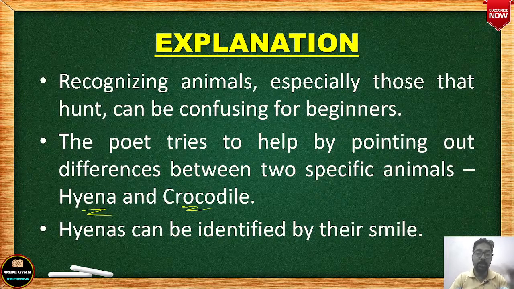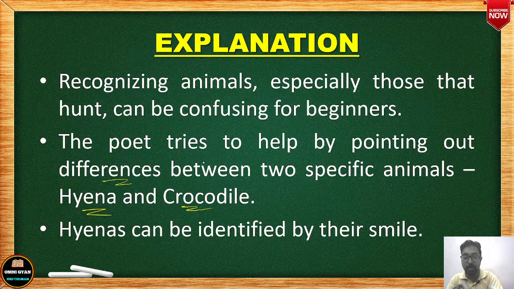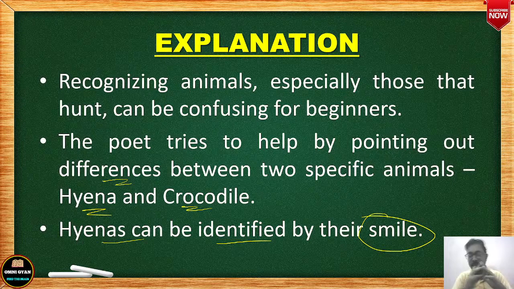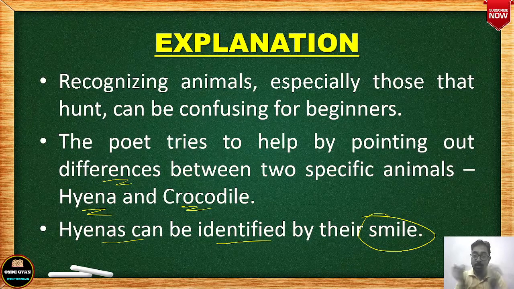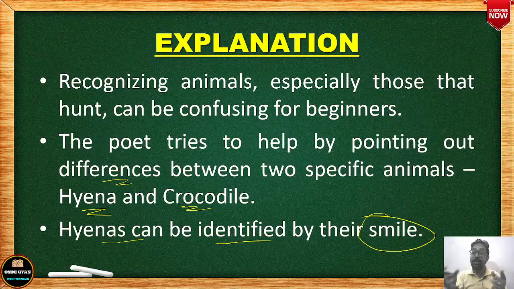So the poet is telling us that there are two differences between hyena and crocodile. तो दो ऐसे differences हैं between hyena and crocodile, from which you can easily identify which is a hyena and which is a crocodile. How can you identify hyenas? Hyenas can be identified by their smile. If you look at pictures and images of hyenas anywhere on the internet, you will see that they always have a smile on their face. Though hyenas almost look like dogs, you can easily identify that these are hyenas because there is a smile on the face.